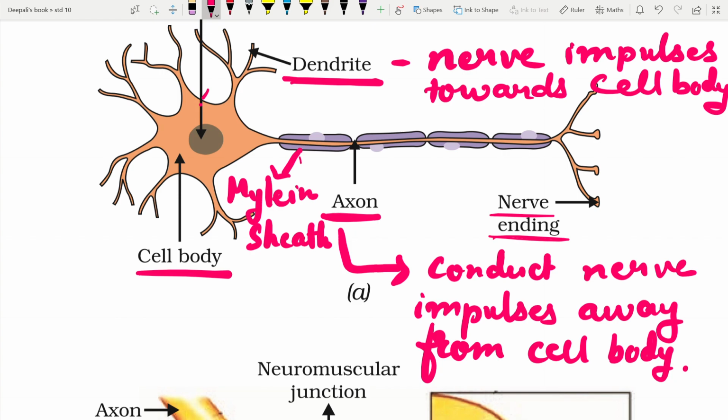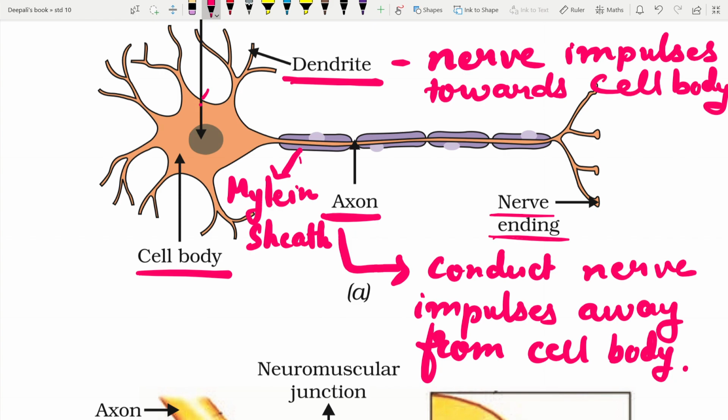So we can easily understand the structure of neurons from this diagram. The major parts are the cell body, dendrites and the axons and the axon terminals or the synapse.